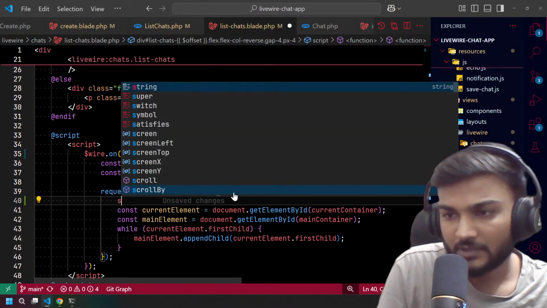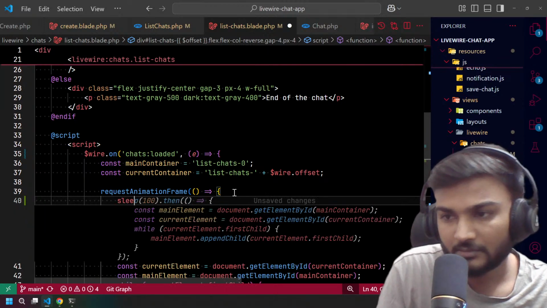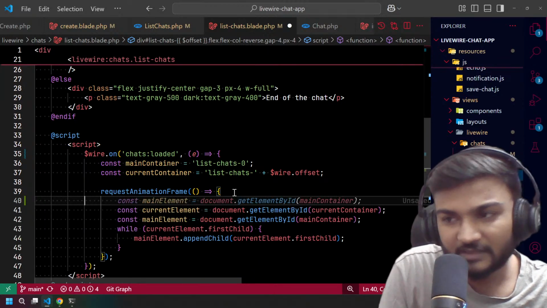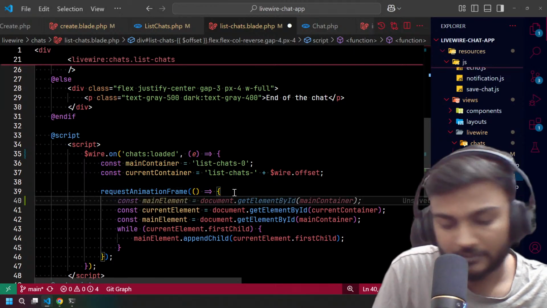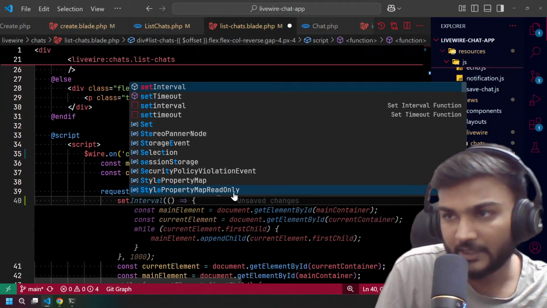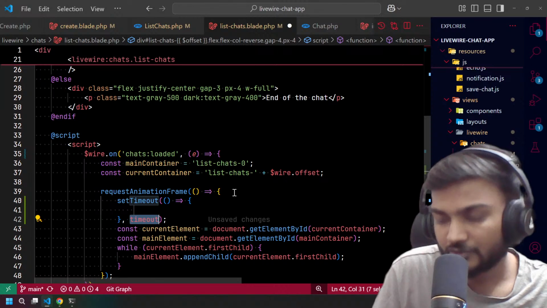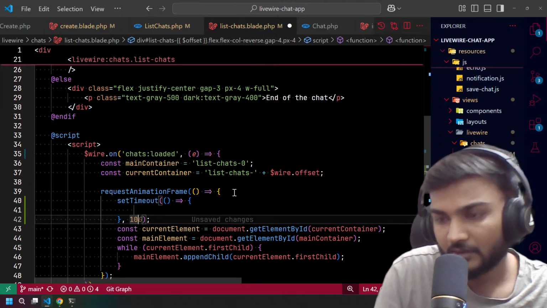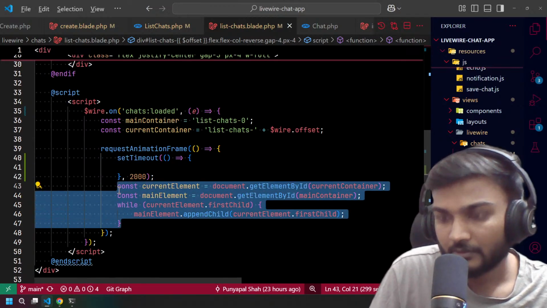Does sleep work in JavaScript? I don't even remember. So we can use setTimeout maybe, right? So we can sleep it for maybe 2 seconds, so we can see what is actually happening.